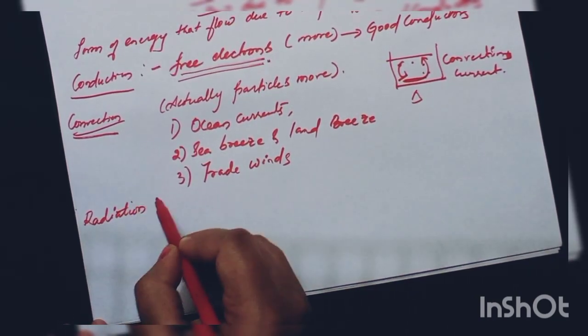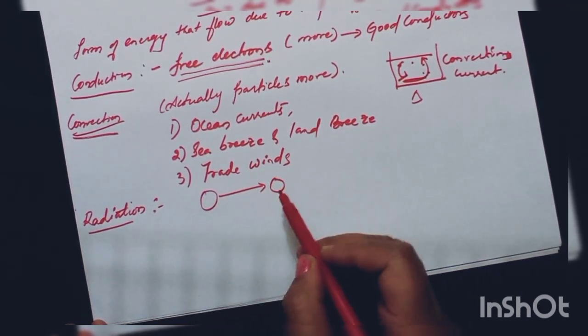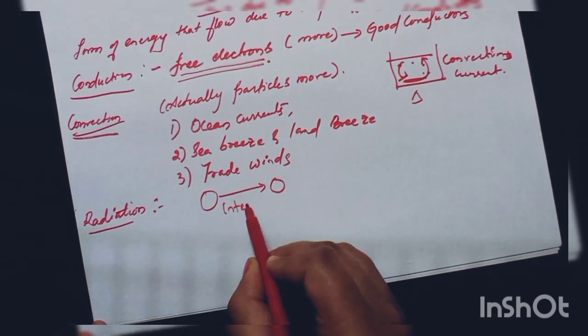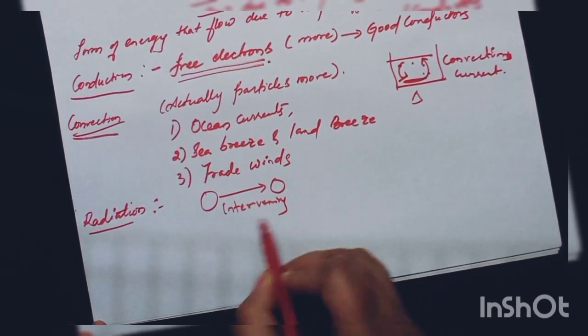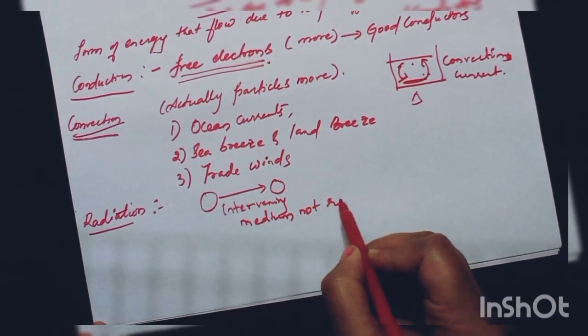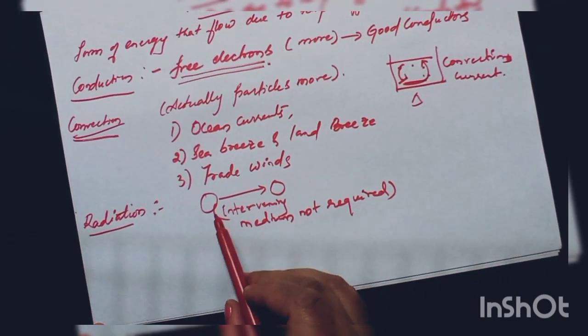radiation. In radiation, directly from a hot body to the cold body, heat is transferred without any intervening medium. So it does not require any medium of transfer.